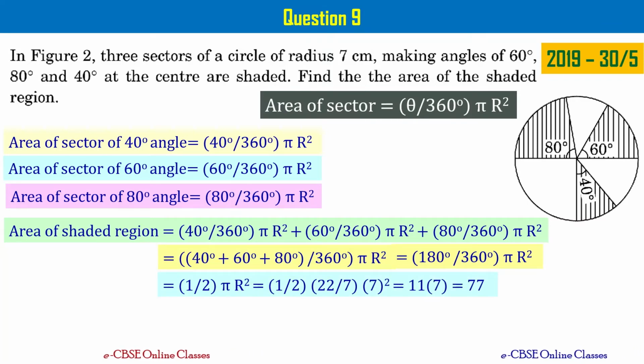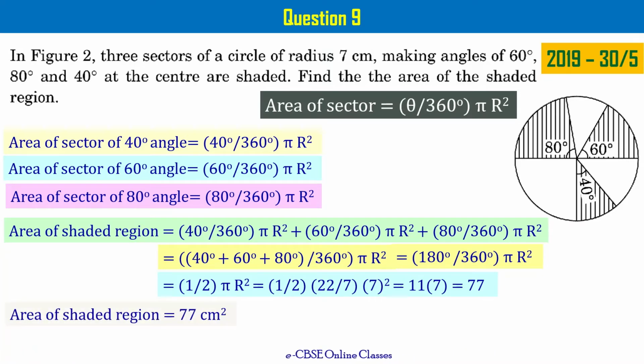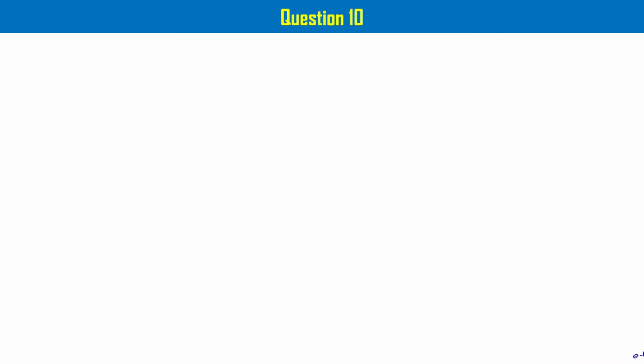Now you substitute the value of pi and r and simplify it such that you get the answer as 77. It means the area of shaded region is 77 centimeter square, right? Let's go to the next question. That is question number 10.